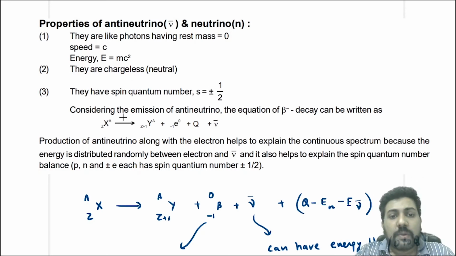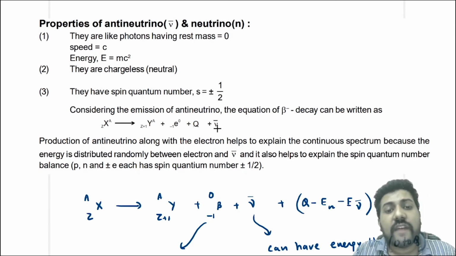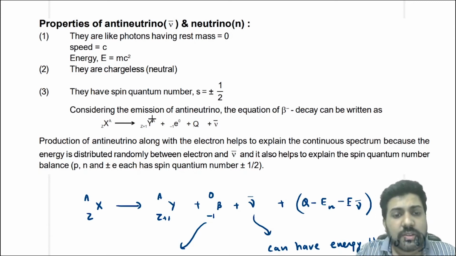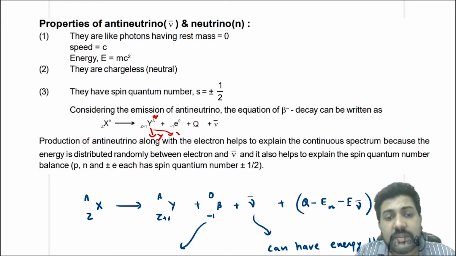Now considering the emission of antineutrino, the beta minus decay reaction can be written as X(Z, A) gives Y(Z+1, A) plus beta minus plus Q plus the energy of antineutrino. You can also add this one if you want: sometimes the nucleus is formed in the excited state and then it de-excites and gamma rays are emitted.